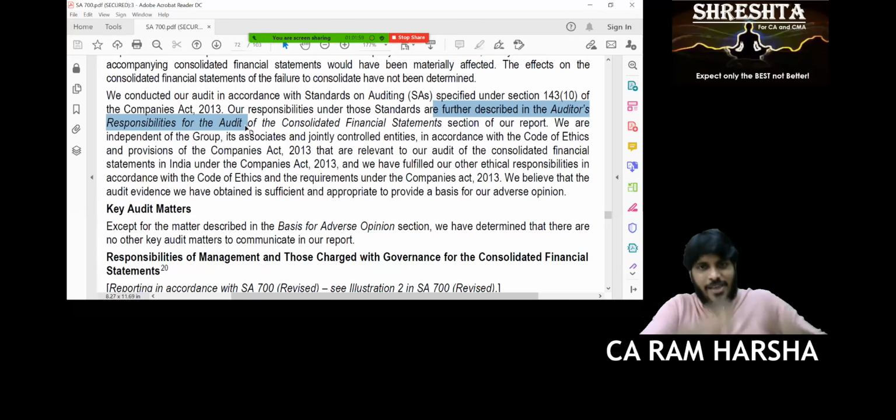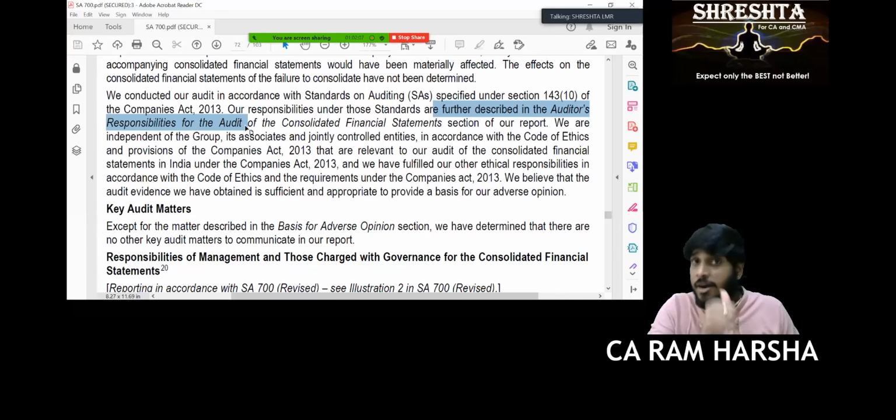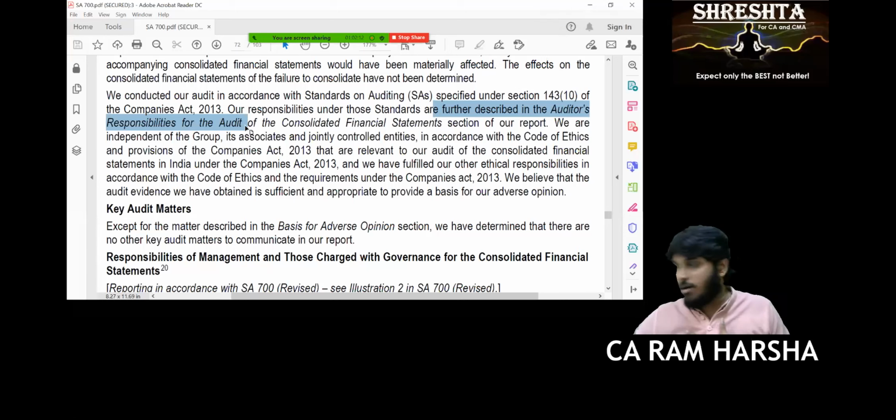There is another para. There I'm explaining what is my responsibility. What are my responsibilities as per standards on auditing? Okay, I do audit as per standards. Sir, how you do audit as per standards? I am describing that in another para called responsibilities of auditor. Auditor's responsibilities for audit of financial statement. There is another para.